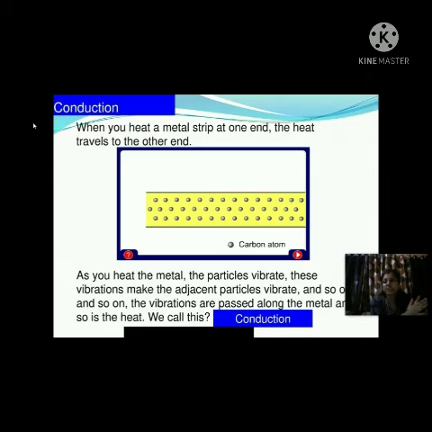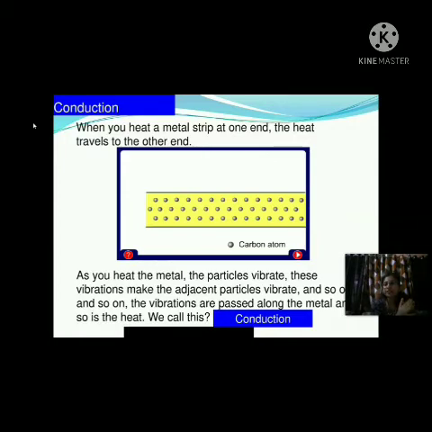By the process of conduction, heat will transfer in solids. So actually what happens inside that metal strip when we heat it at one end? As you heat the metal, the particles vibrate. These vibrations make the adjacent particles vibrate, and so on and so on. The vibrations are passed along the metal, and so is the heat. We call this conduction.